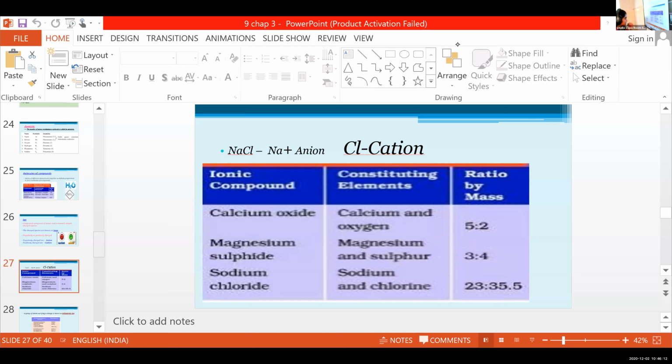Magnesium sulfide, magnesium and sulfur 3:4. Sodium chloride, sodium and chlorine 23:35.5. So here in calcium oxide, calcium and oxygen are the ions. Magnesium sulfide, magnesium and sulfur are the ions. Sodium chloride, sodium and chlorine are the ions. Is this clear? Yes, ma'am.